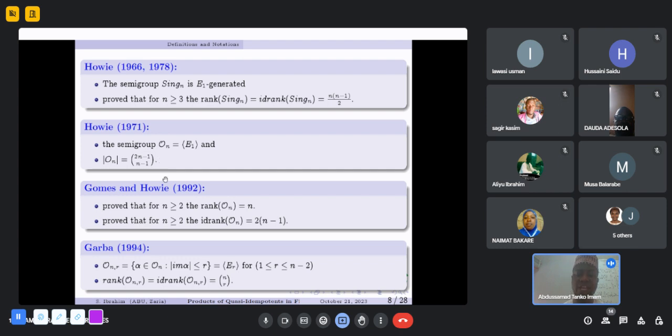Gomes and Howie in 1992 solved a rank problem in the semigroup of full order preserving transformations, where it was shown that for n greater than or equal to 2, the rank of On is equal to n, and for n greater than or equal to 2, the idempotent rank of On is equal to 2n minus 1. Here, the rank is not equal to the idempotent rank. But in Sin n, the rank is equal to the idempotent rank.